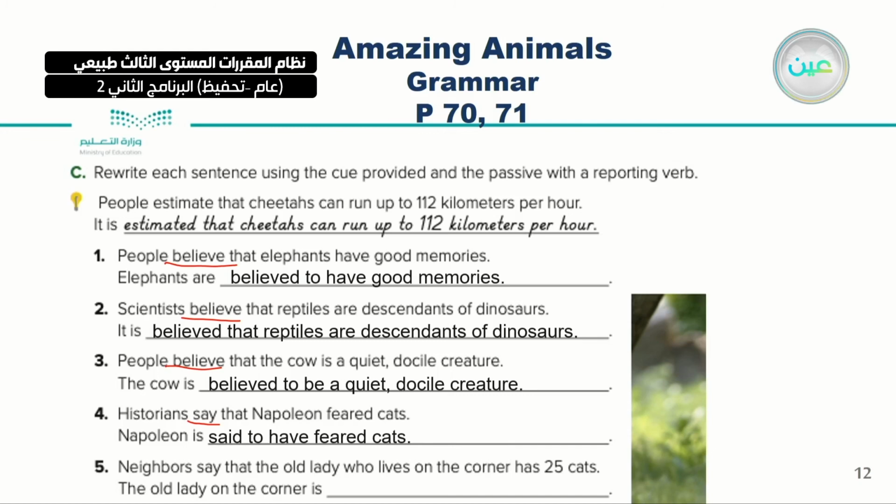Number 5, neighbors say that the old lady who lives on the corner has 25 cats. So here, again, say, the old lady on the corner is said to have 25 cats.